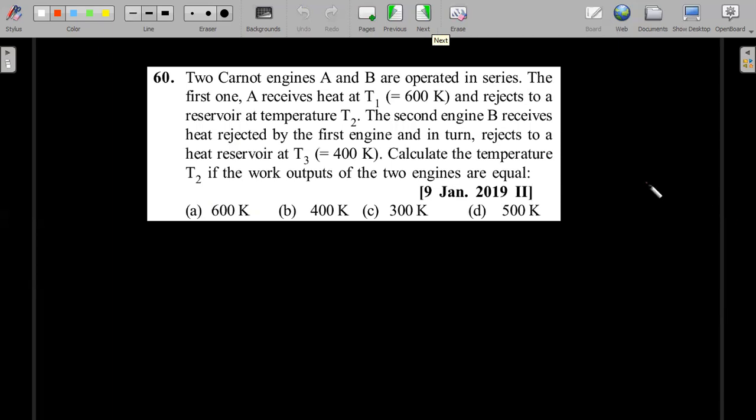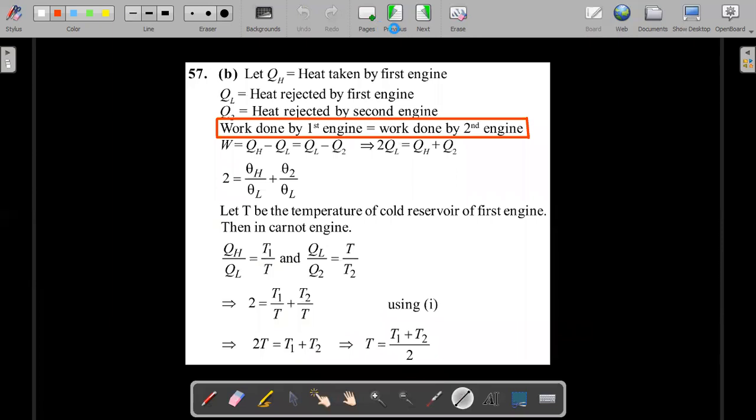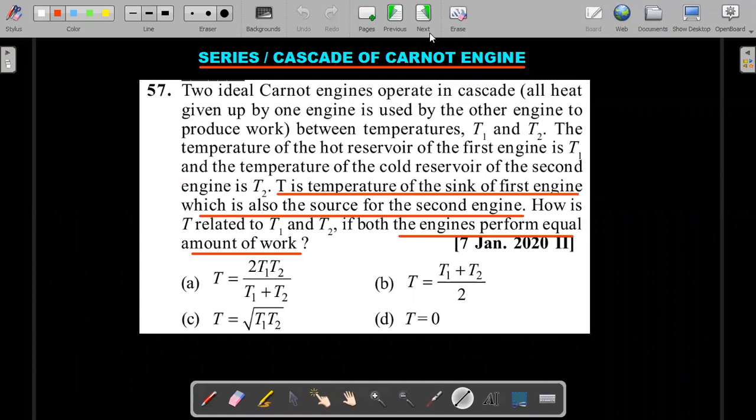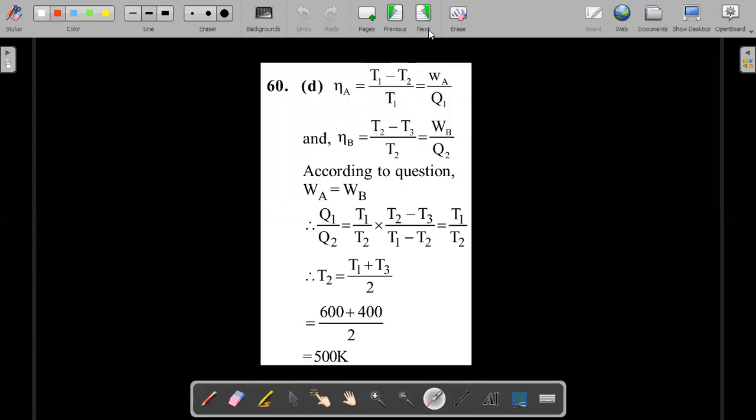Two Carnot engines A and B are operated in series. The first one receives the heat at 600 and rejects to the reservoir at T2. The second one receives the heat rejected by the first in turn. This is the same. I think you could see again the same question. Okay, right. I hope I have not put up the same question. 7th Jan 2020. It looks like the same, right? 9th Jan 2019. It's the same question they have asked. So just to tell, even I got confused. I thought I'd repeated the question twice. It isn't. So it's the same. There's no fun in again doing this.